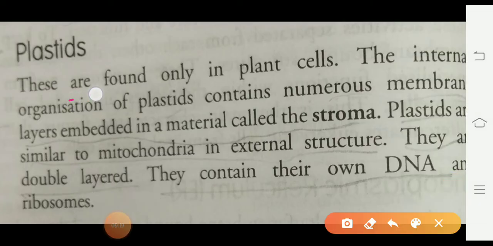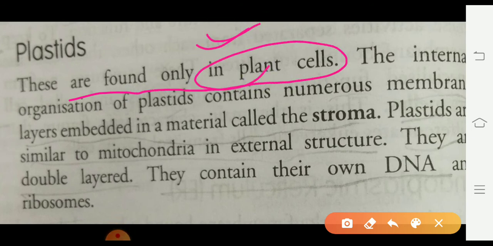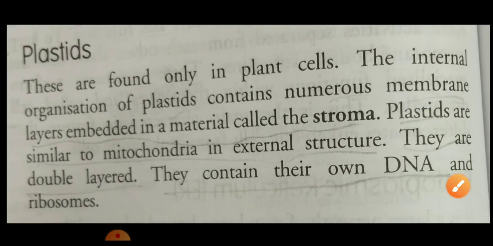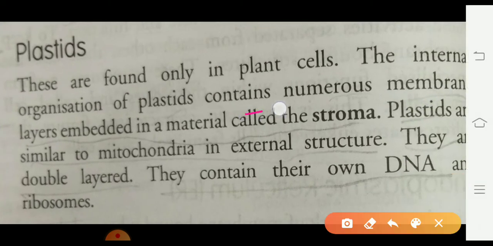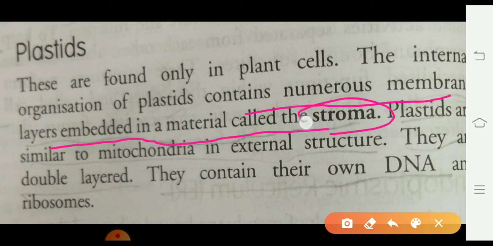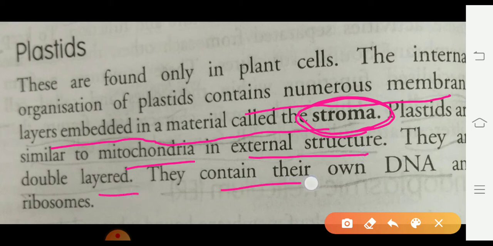Students, plastids are found only in the plant cell, not in the animal cells. This is only present in the plant cell. This is very important. The internal organization of plastid contains numerous membrane layers embedded in the material called the stroma. Plastids are similar to mitochondria in external structure, and they are double layered and they contain their own DNA.